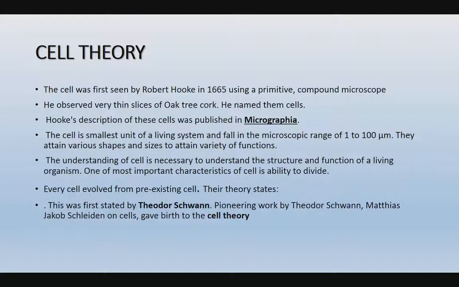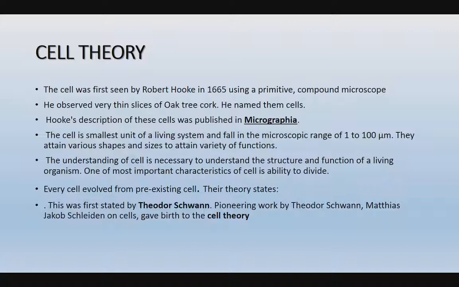The understanding of the cell is necessary to understand the structure and function of living organisms, because a living organism is composed of cells, the basic and fundamental unit of an organism. One of the most important characteristics of a cell is the ability to divide, and every cell is evolved from a pre-existing cell.